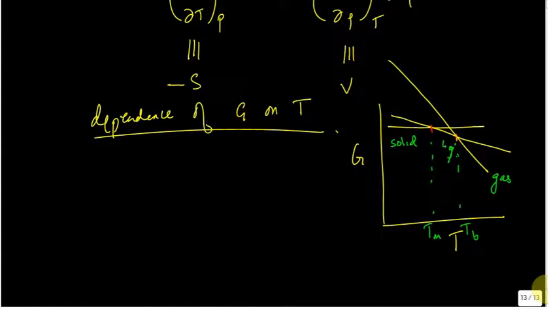So if I draw it for the triple point, I would get concurrence of all 3 curves. But this is more general. Maybe you could assume it at normal conditions, one bar would be fine.